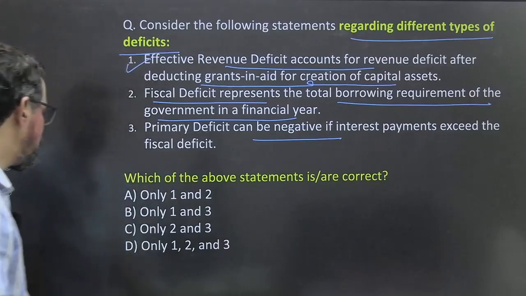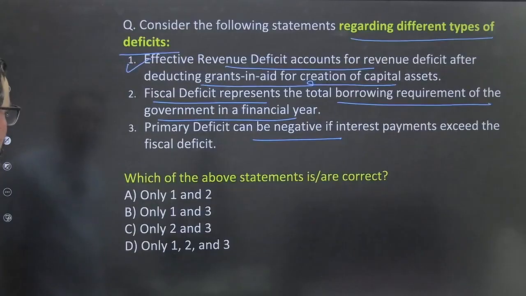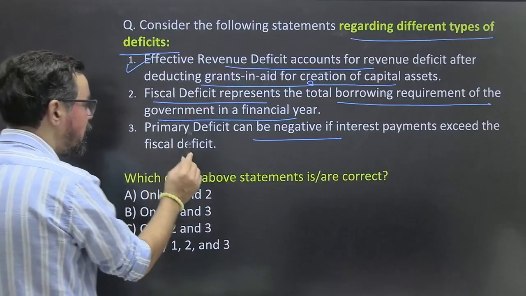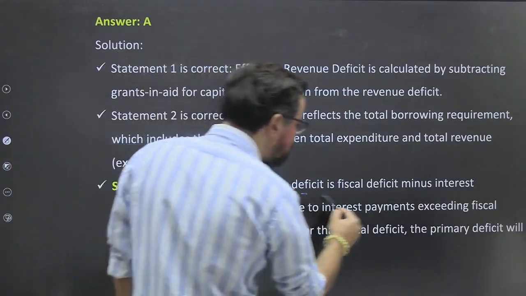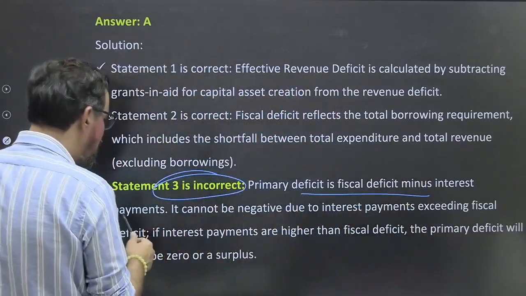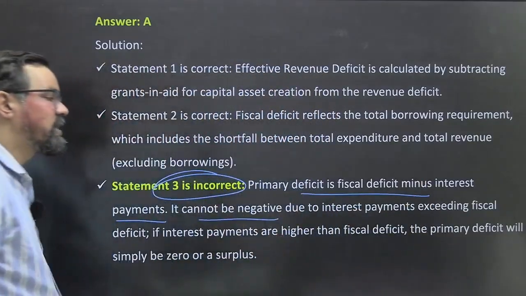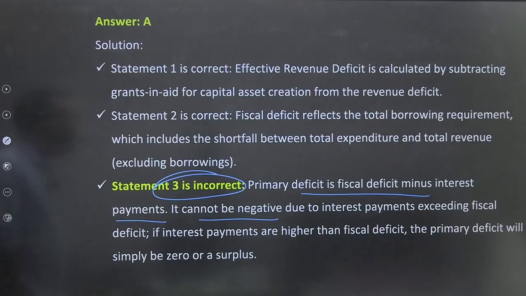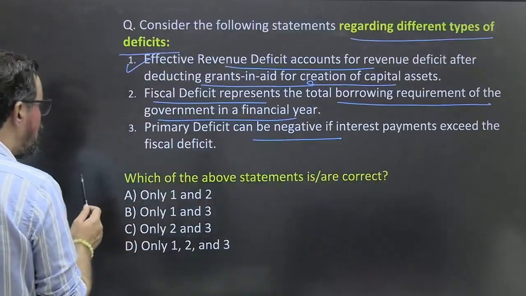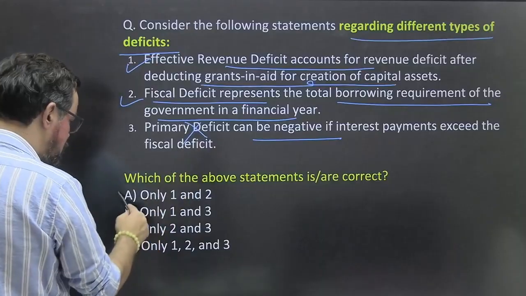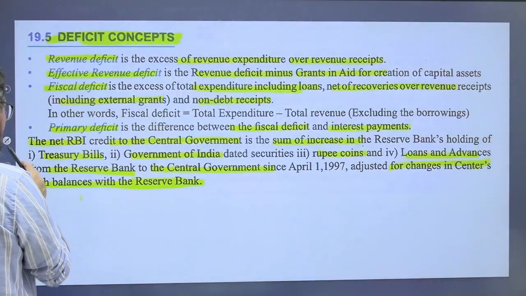I have to check this one. Statement 1 and 2 are correct, so this statement is wrong. Statement 3: primary deficit is fiscal deficit minus interest payments. It cannot be negative due to interest payment exceeding fiscal deficit. If interest payments are higher than the fiscal deficit, the primary deficit will simply be zero or a surplus. We took it the wrong way. So these two statements are correct and this one is wrong.